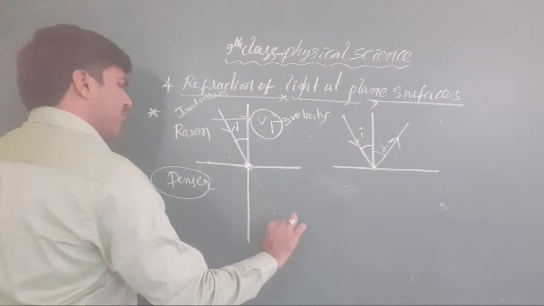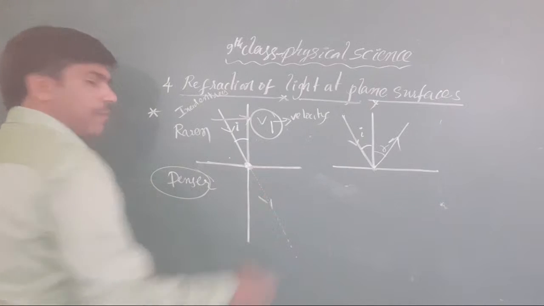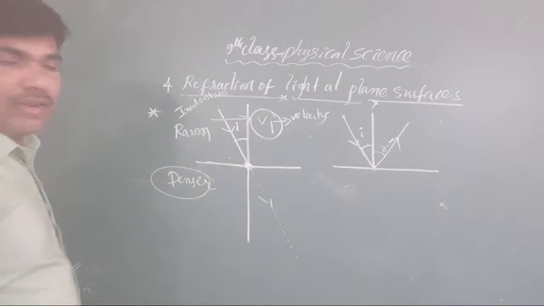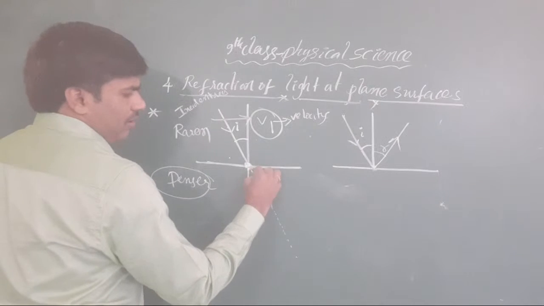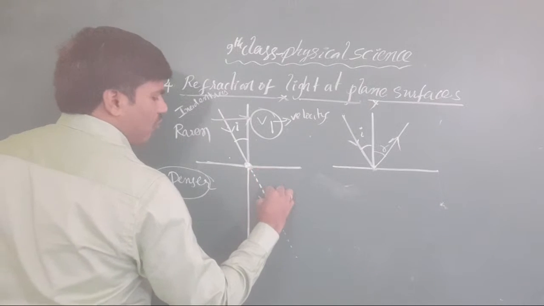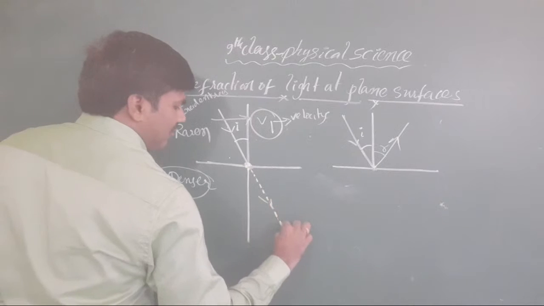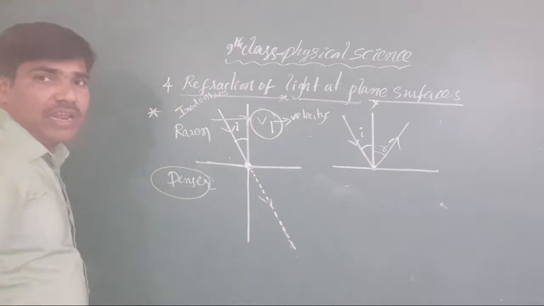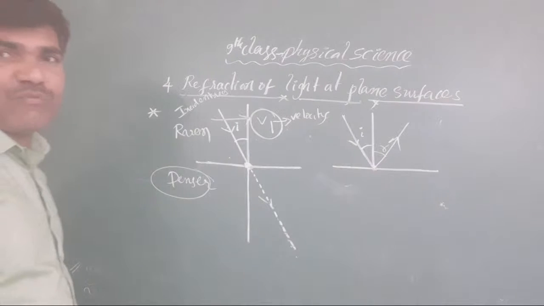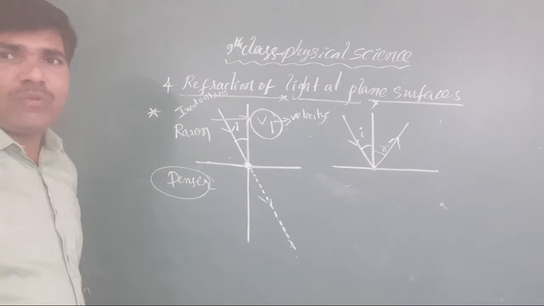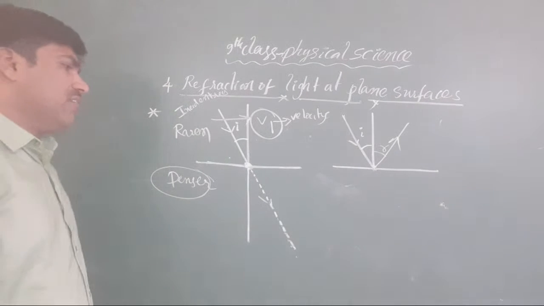Okay, clear or not, all of you? May the light propagate like this ray, the dotted lines I have drawn here? Light would move like this because light has the property of rectilinear propagation. But it does not move like this.